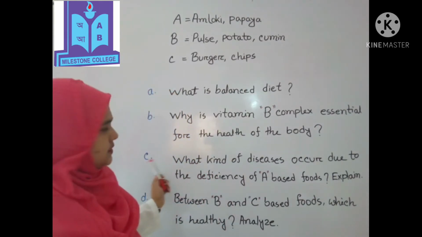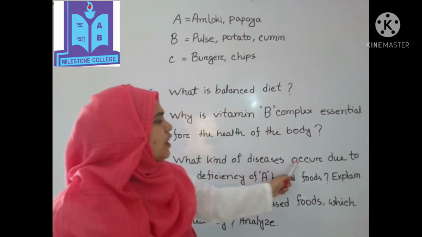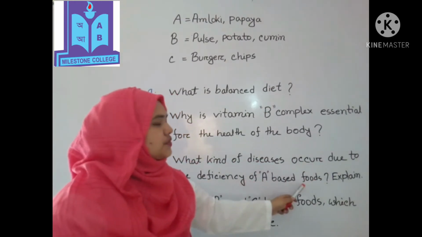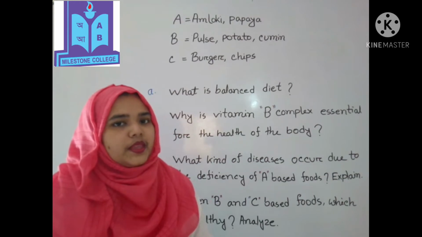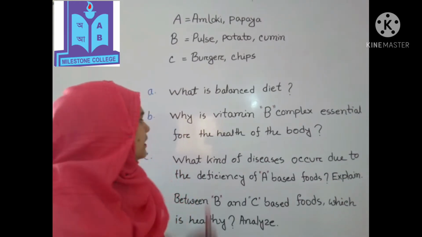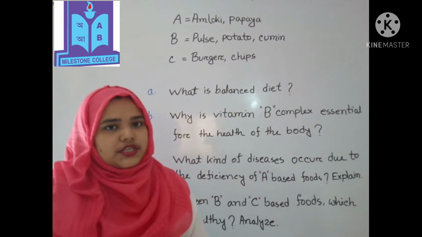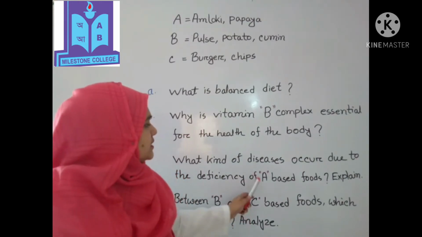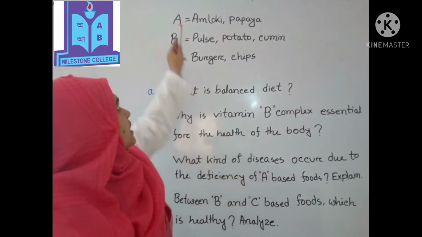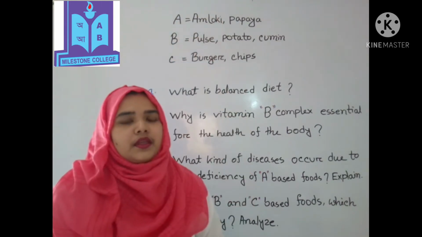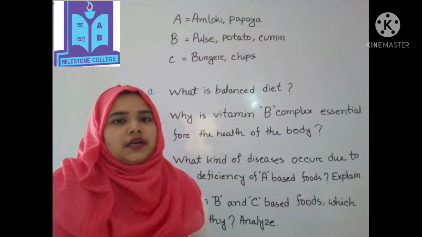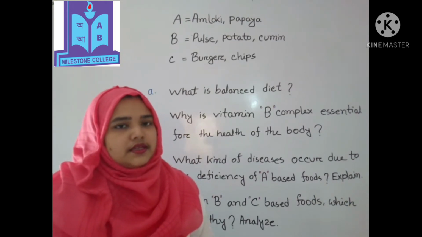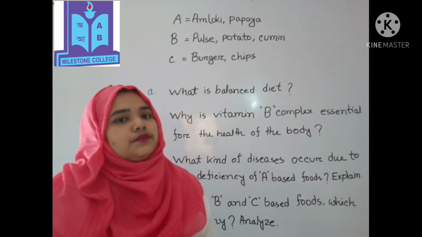Number C is: what kind of diseases occur due to the deficiency of A-based foods? Explain. Dear students, this is an application-based type of question. First of all, you have to write what is in the stem, that is, amlaki, papaya. Then you have to give the explanation. If you write the answer in this way, you will get full marks.